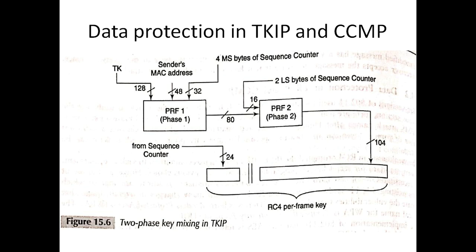If you apply these two inputs to phase 2, we get 104-bit data, and the 24 bits from the sequence counter are concatenated with it to form the RC4 per-frame key. Now we are going to use this as a key for protecting the data.